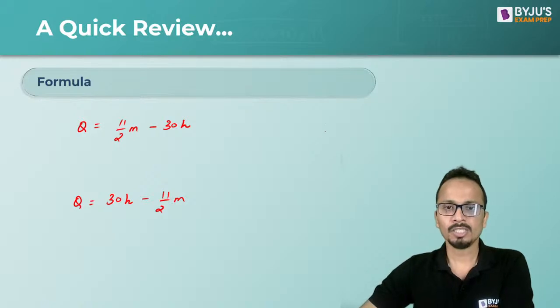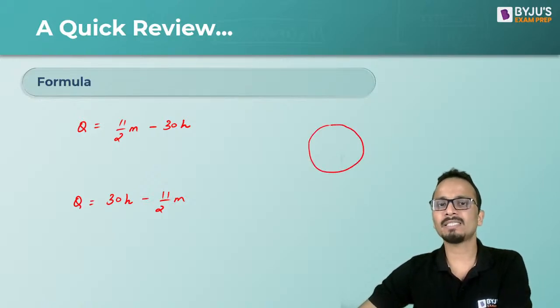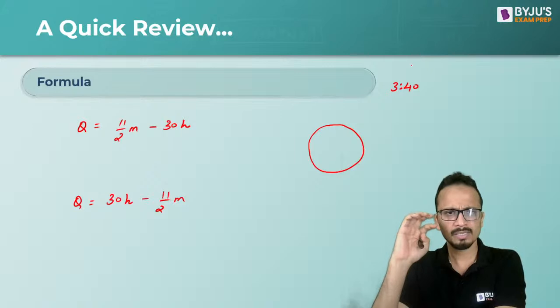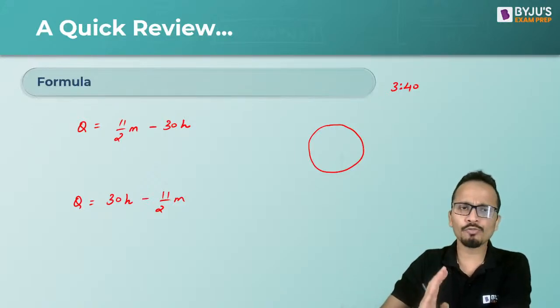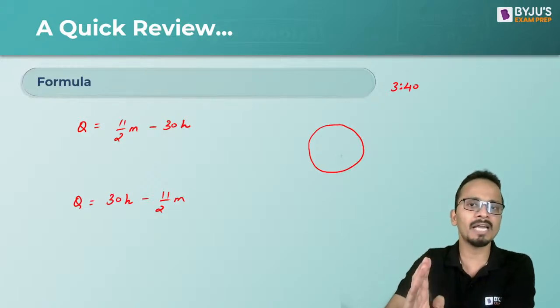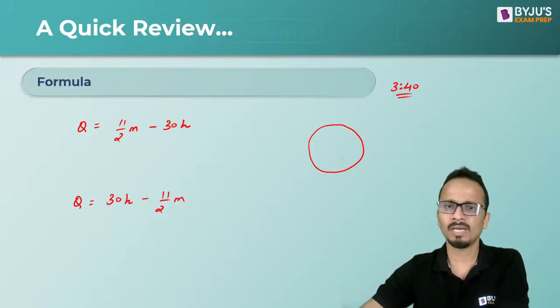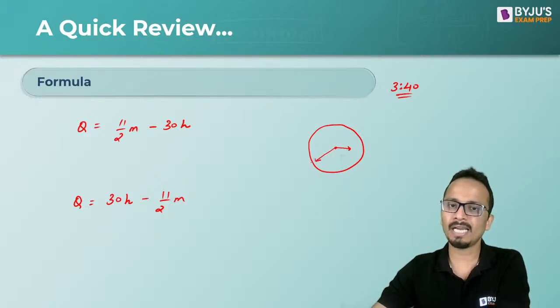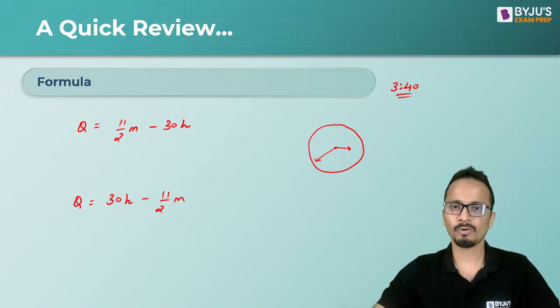Let's consider that the time is given as 3:40, or whatever time is given. I am hopeful that all of you will be able to plot the positions of the minute hand and hour hand for the given time, roughly. So for 3:40, it will be something like this, minute hand and hour hand.